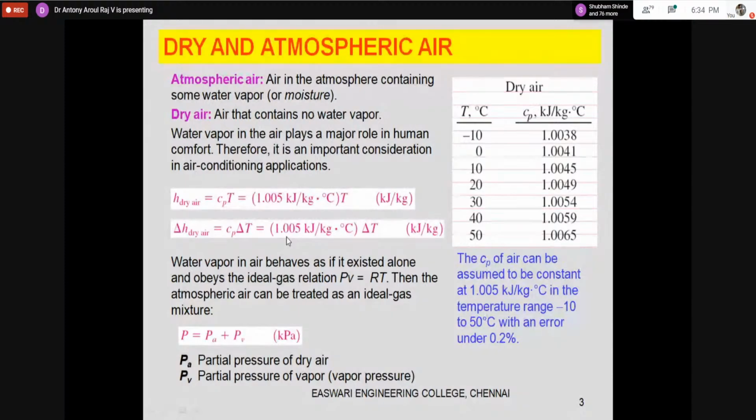The main components of the atmosphere are dry air plus water vapor. So I can say that the partial pressure of dry air plus the partial pressure of water vapor is equal to the total pressure of the air. Water vapor in the air behaves as if it is existing alone, and it follows the gas relation PV is equal to RT. We may wonder, but it behaves like that. It exists in a superheated state, so it obeys the ideal gas relation PV is equal to RT.